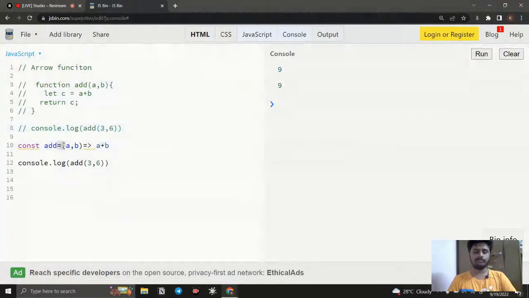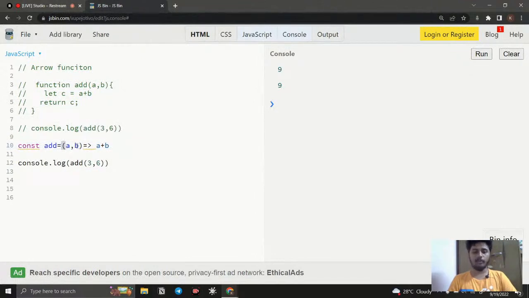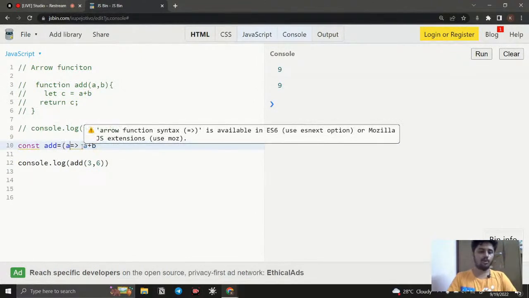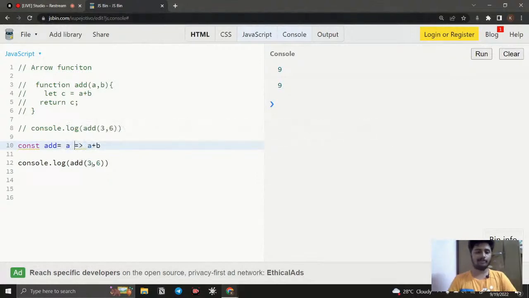So here we don't want to use the function keyword. It is going to be parenthesis. If you're passing more than one parameter, then you want to use the parenthesis. If you're passing only one parameter, then you don't need anything. Like you can pass something like this, that is only one parameter. If you console log it, you can see the 3 will be printed. So this works when you pass only one parameter. If you want to pass more than one parameter, you will notice it gets an error. Then you need to wrap this with parenthesis.